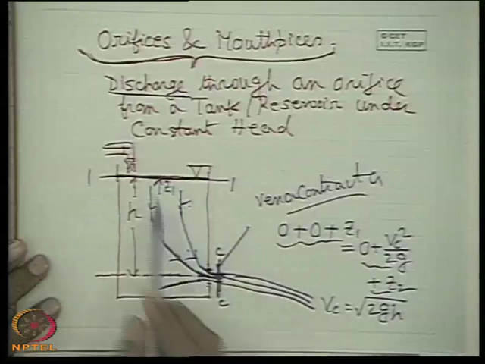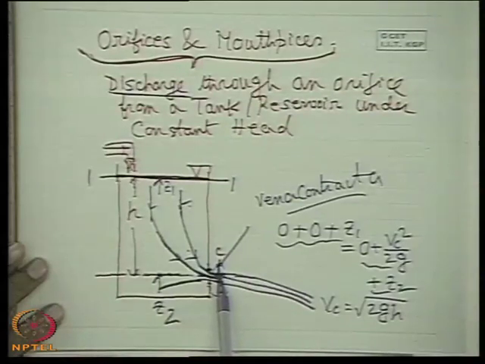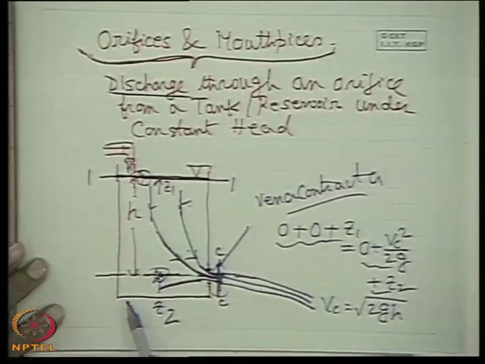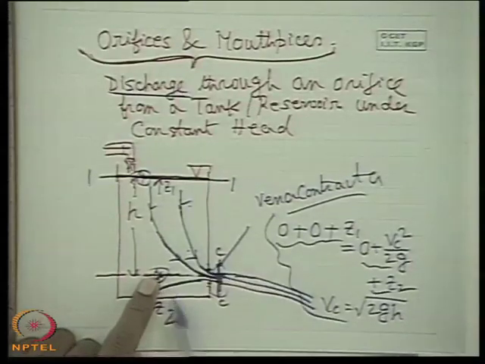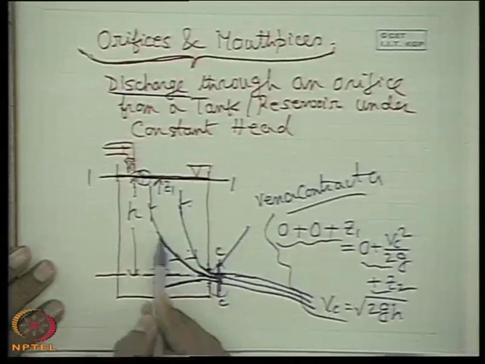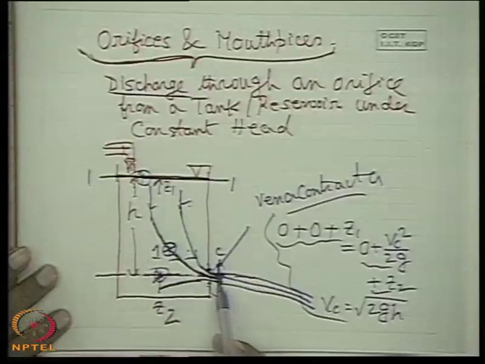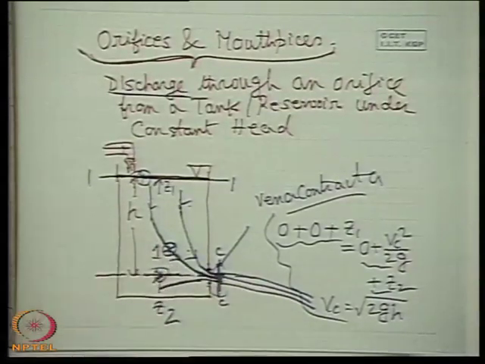Obviously, for an ideal fluid, this potential head or datum head is utilized to generate velocity. That is the maximum velocity generated at the minimum area. So this is in terms of the potential energy. Here at any point, this is in terms of the pressure energy. That means if we write Bernoulli's equation here and here, we get the same equation. Sometimes we can choose a streamline, which has been done in my book, and take any point here as 1 and any point here in this cross section and use Bernoulli's equation. You will get the same thing.